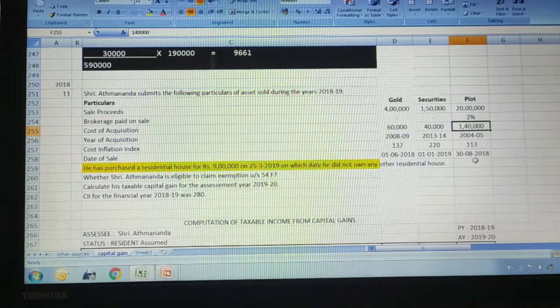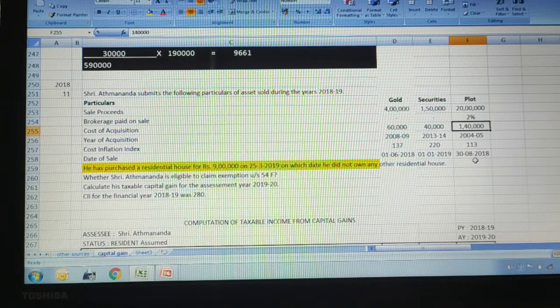Just a revision to remind you, we have 3 categories of assets. Generally in rules, one is financial asset, other is depreciable asset, and one more is other assets. For financial assets, the criteria to declare short term or long term is 1 year.